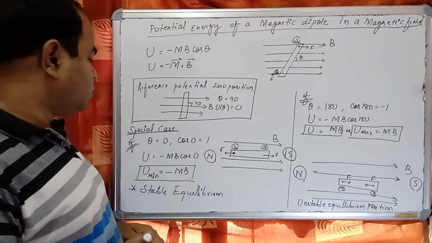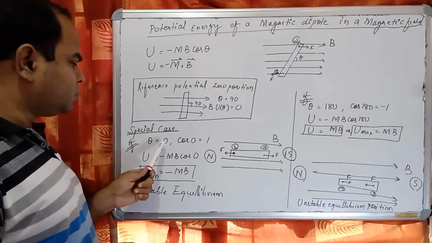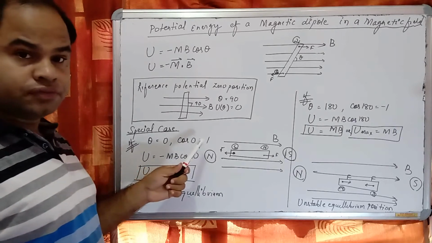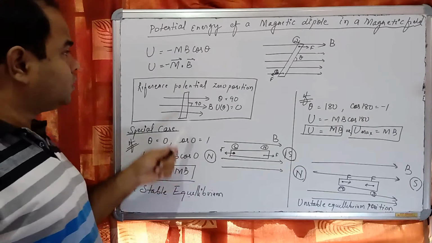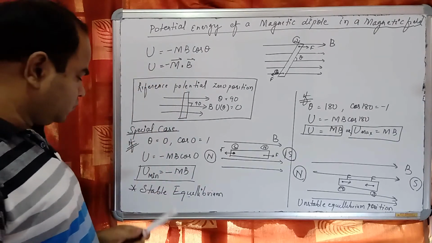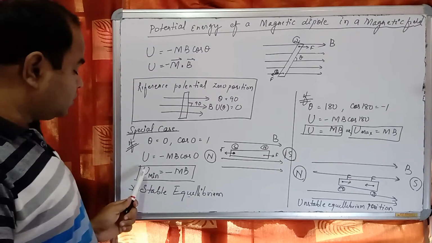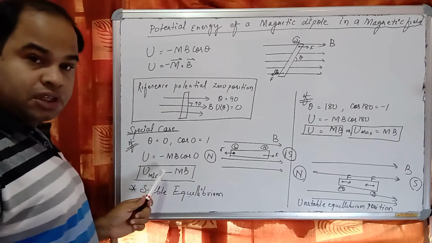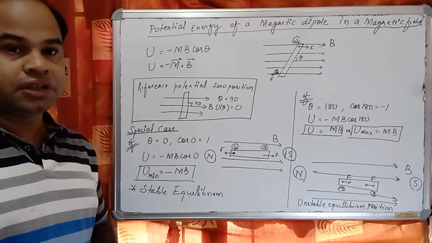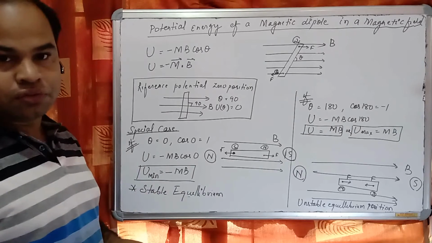Okay. So the special cases are, if theta is equal to 0, so cos 0 is 1. If cos 0 is 1, U is equal to minus mB. So U is equal to minus mB, and this is a minus sign, that's why you can say the potential energy is minimum, that is U minimum is equal to minus m into B.